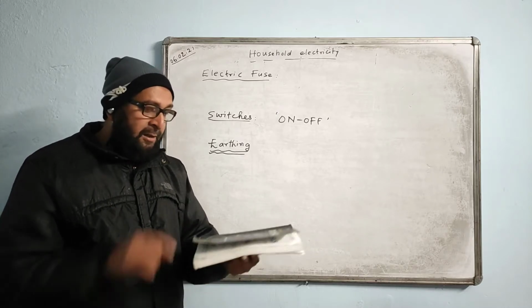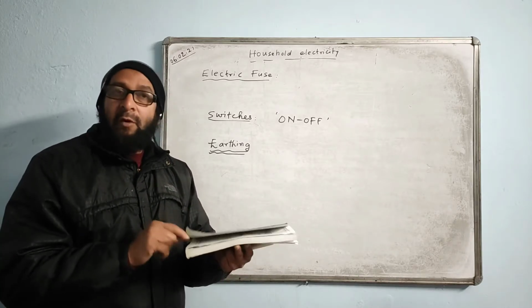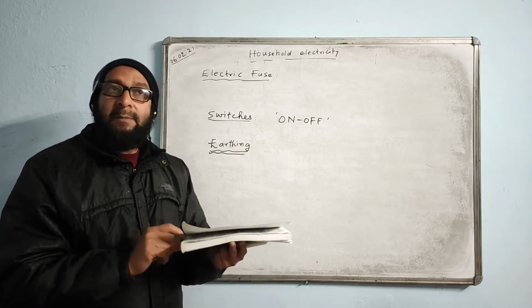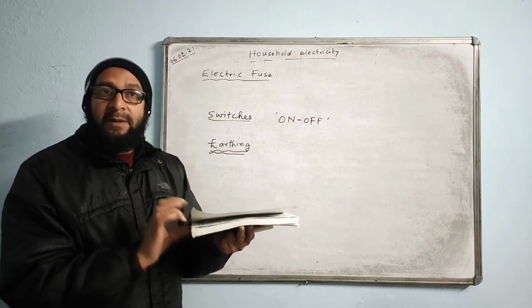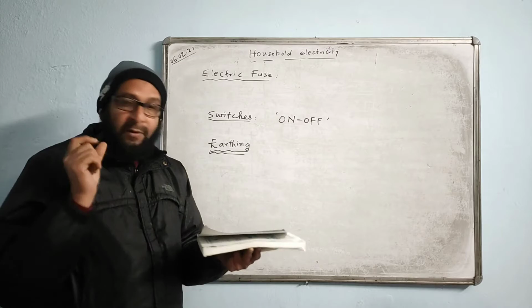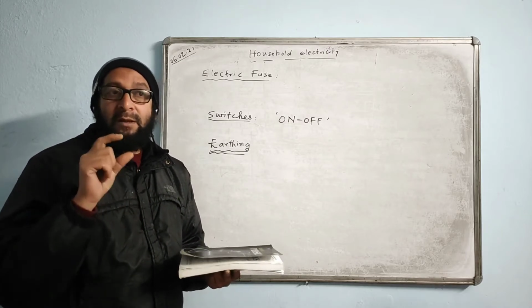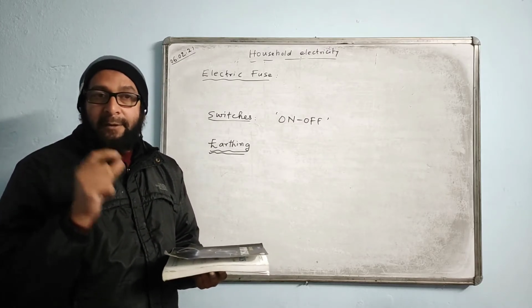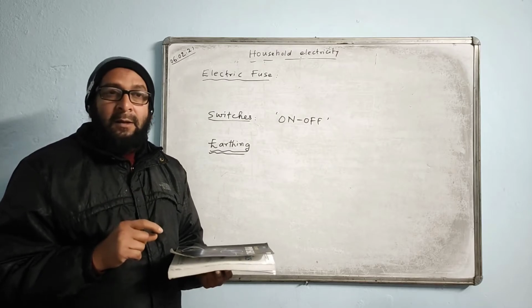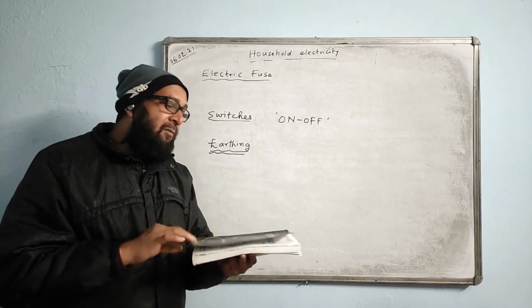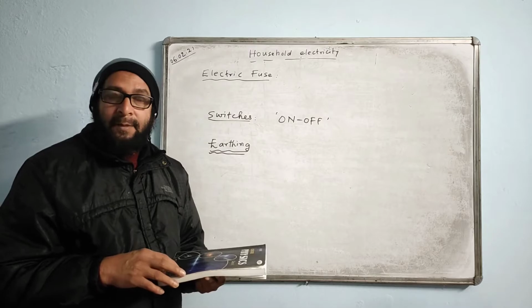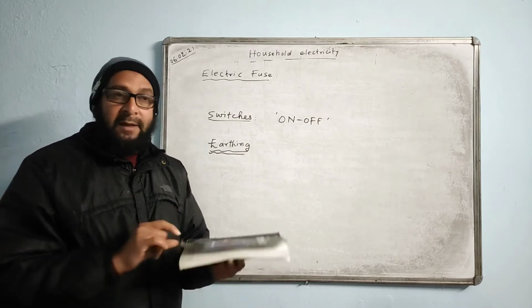When it is connected with the earth wire, the fuse of this appliance will blow. In all metallic appliances there will be a fuse, an inbuilt fuse inside. Fuse blow means the fuse wire inside will break, will melt. So the current will be stopped there only. That means you have to change the fuse and connect again.